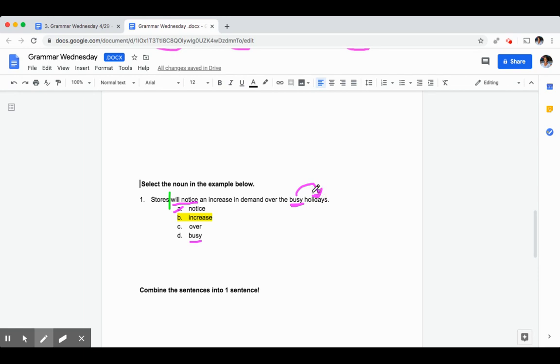So that would make it what? Right, that would make it an adjective. Over. Is over a person, place, thing, or idea in this sentence? No. The correct answer choice here would be increase.